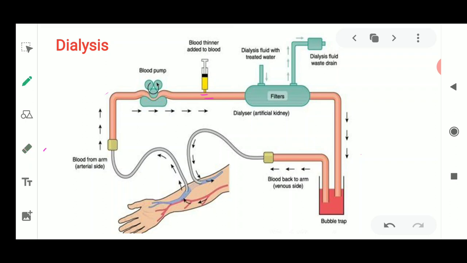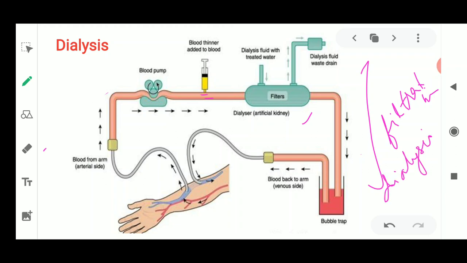The blood gets filtered because of the presence of this dialyser, and this complete process of filtration of blood is known as dialysis. This dialysis is artificially done outside the body of a person when the kidney fails.